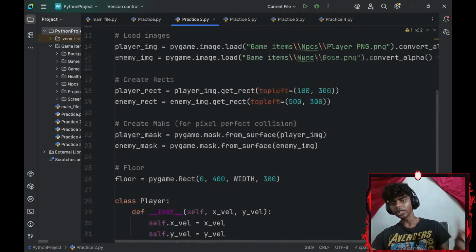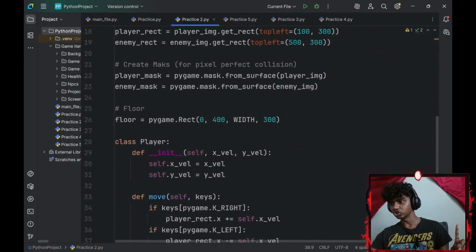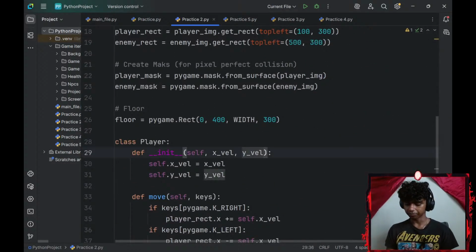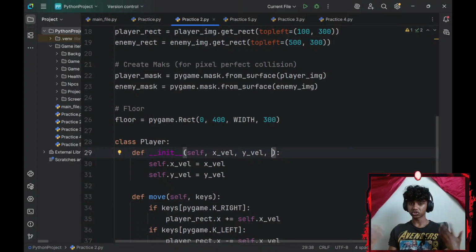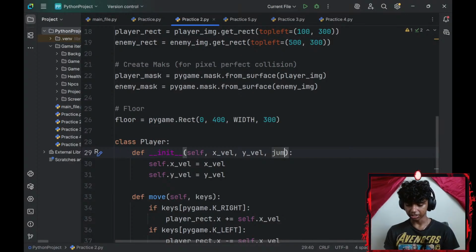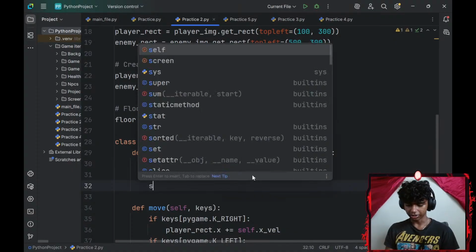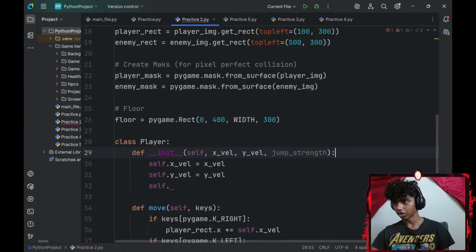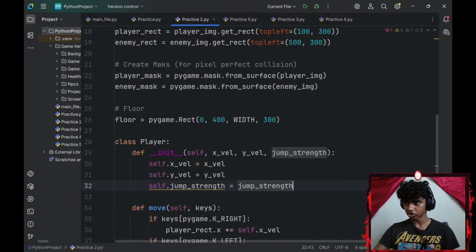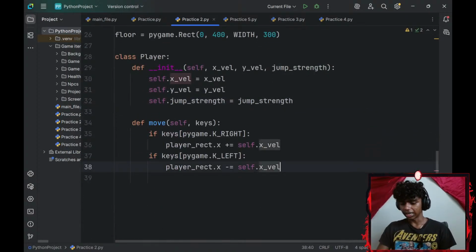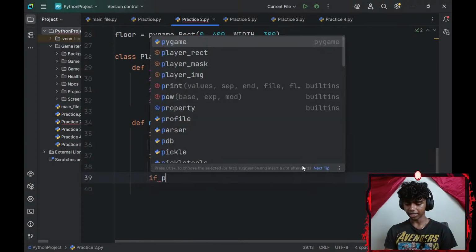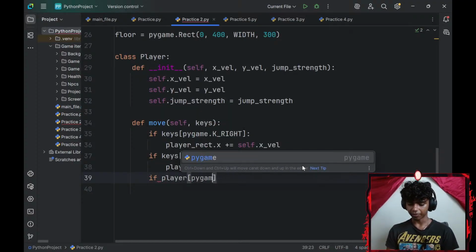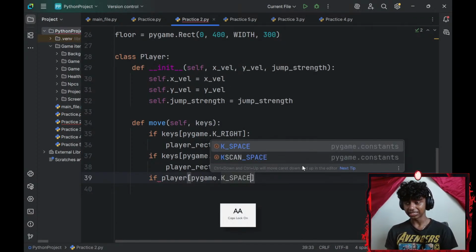And now I will actually need a jump strength parameter as well, because I am going to be using gravity. So jump strength, and I'll go with self.jump_strength equals jump_strength. Okay, next up, I'll go with if my keys at index of pygame.K_SPACE this time.